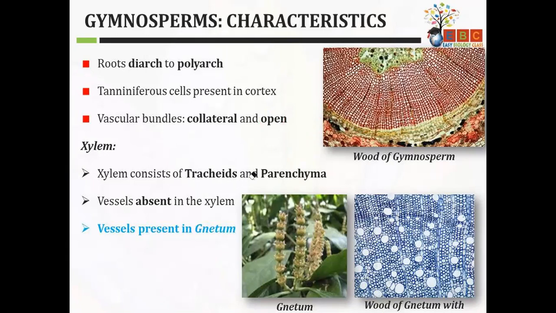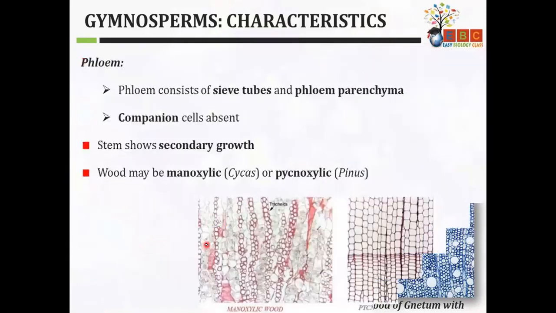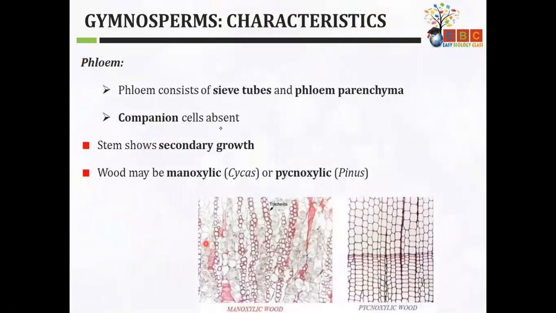Xylem has tracheids and parenchyma. Vessels are absent in xylem, but in some gymnosperms like Gnetum, even vessels are present. So we can say gymnosperms have all components of xylem, and in case of phloem, the companion cell is absent. Okay. You can see the monoxylic and pycnoxylic wood. It depends on the xylem material's presence.